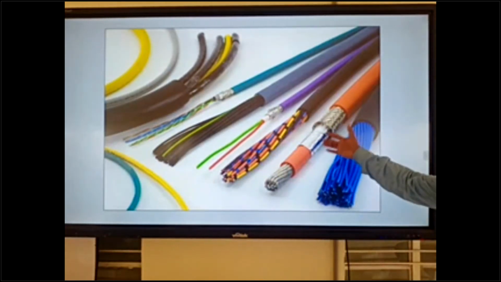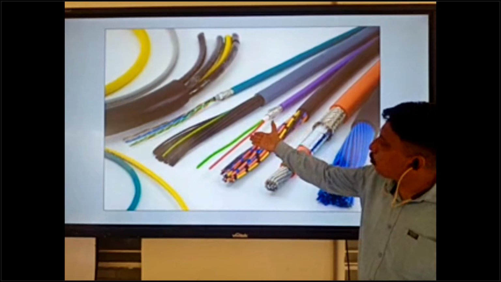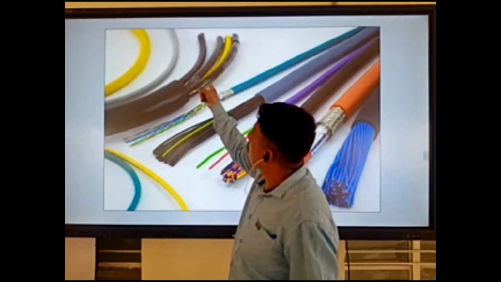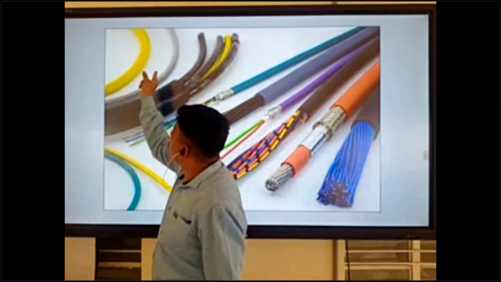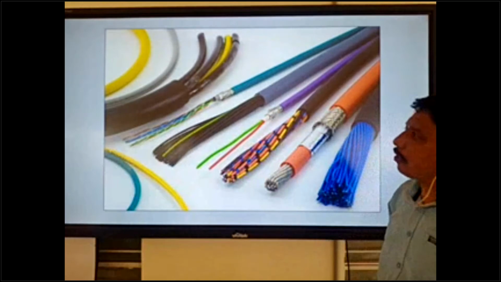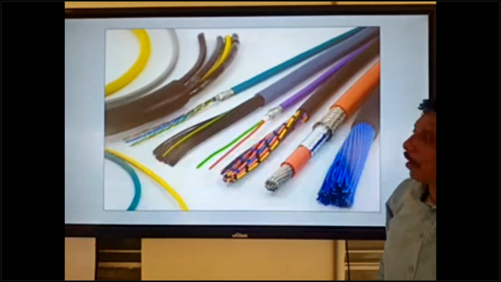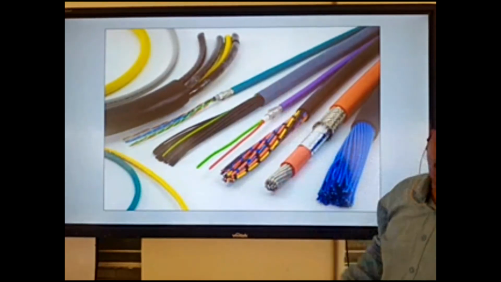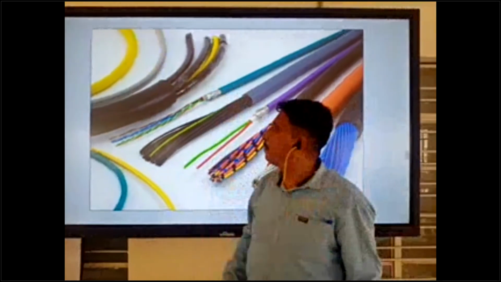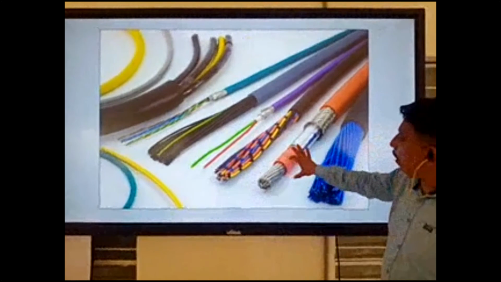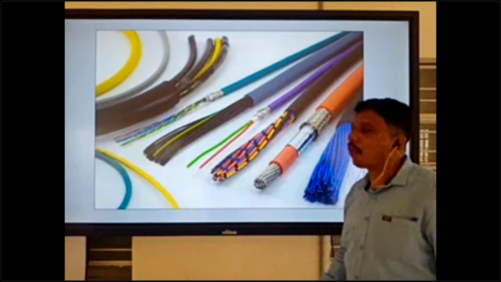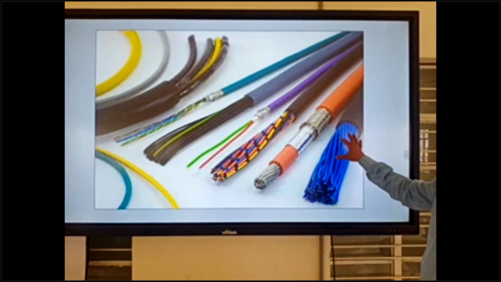This is a bundle of cables. This is a 2-core cable. This is a 4-core cable, 1, 2, 3, 4, and this is a single core cable. All are different categories. Single core, and up to 4 core, we can use as power supply cable. These bundles of wire we can use in control and analog systems.